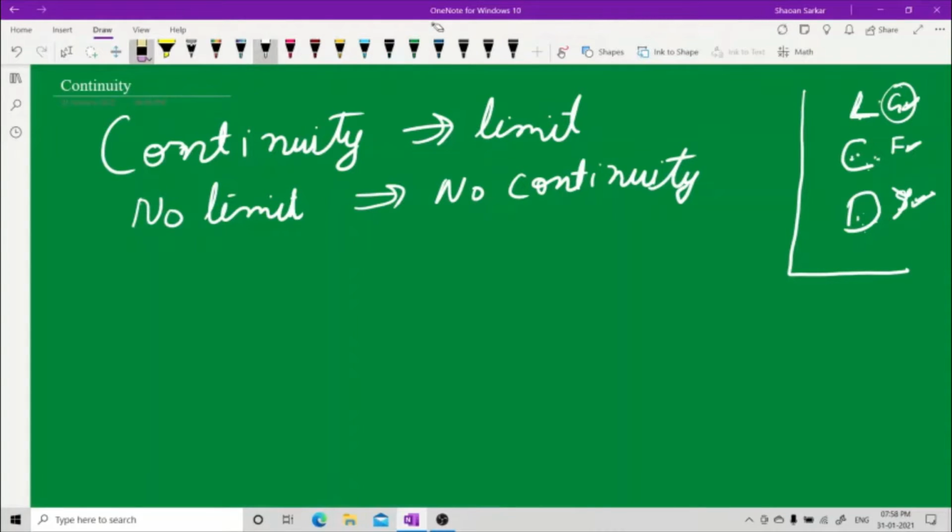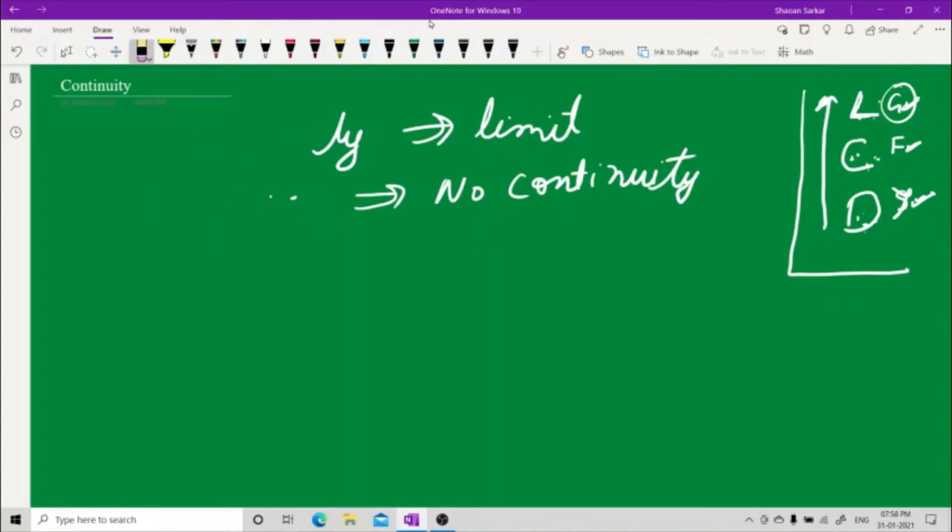If you are there, that means all of them are there. If differentiability is there, then continuity and limit are always there. Got the point or not? That's the idea basically behind continuity. Let us understand in a more simple manner, in another diagrammatical manner.